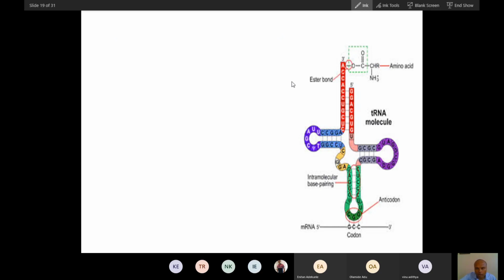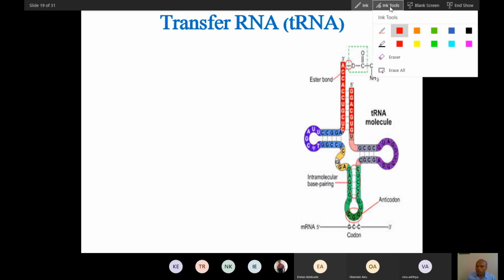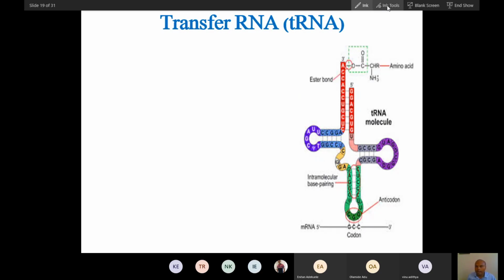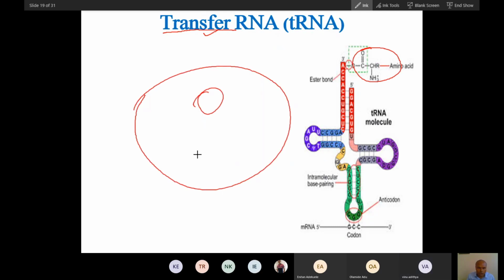Now we have done rRNA. So let's talk about tRNA. Why the name tRNA? This tRNA means transfer RNA. Why is it called transfer RNA? Because it transfers amino acids. If you see, this is the cell, this is the nucleus, and this is the ribosome, and this is mRNA.